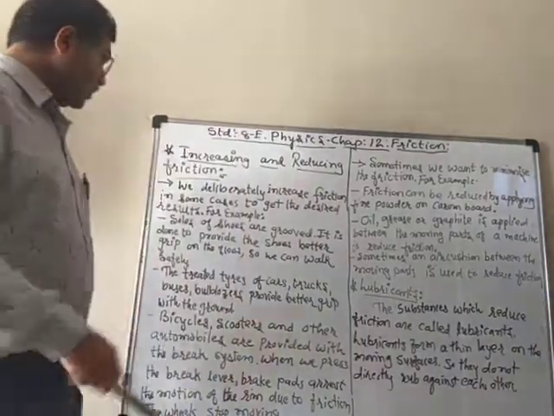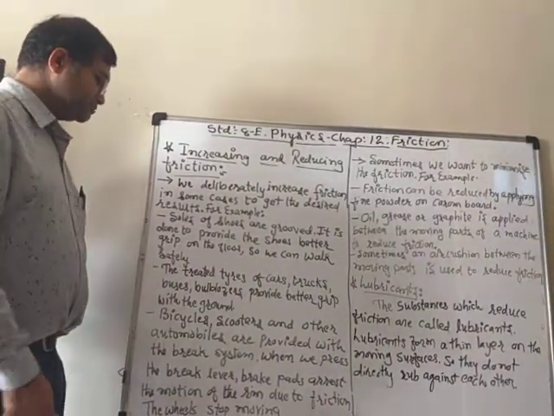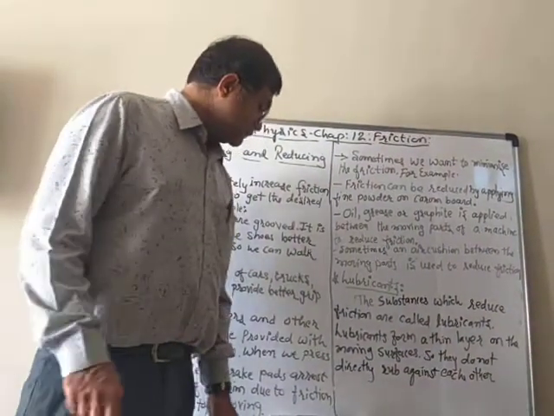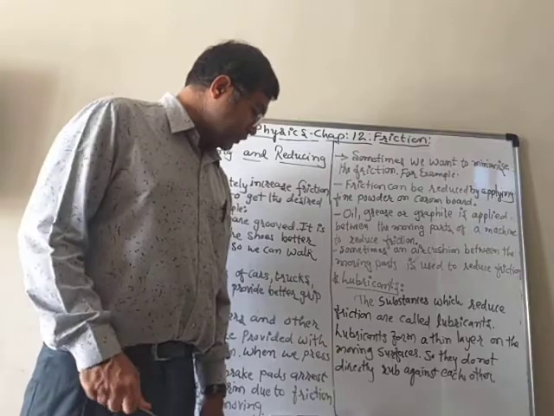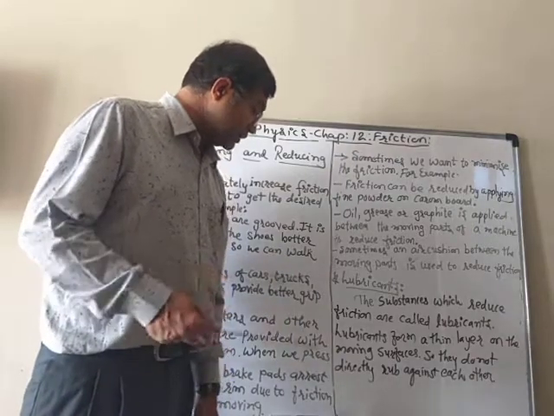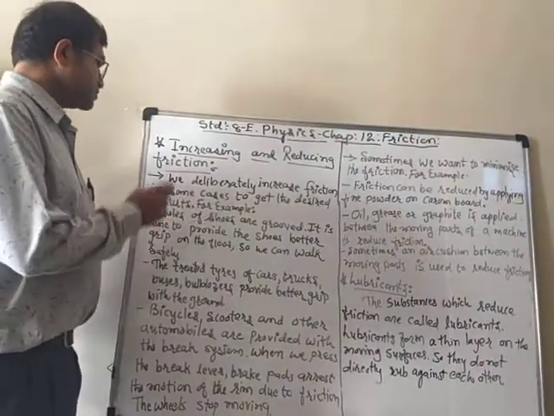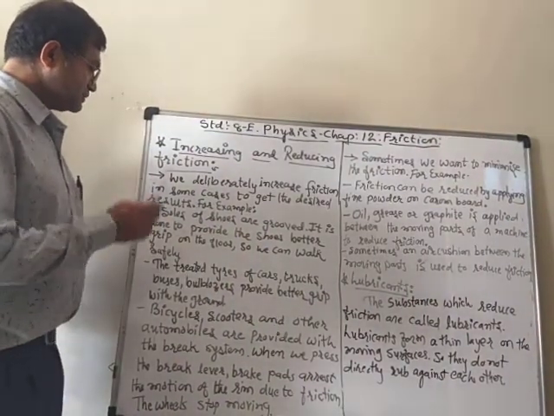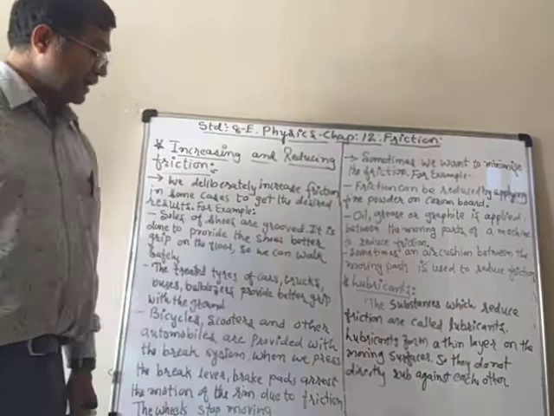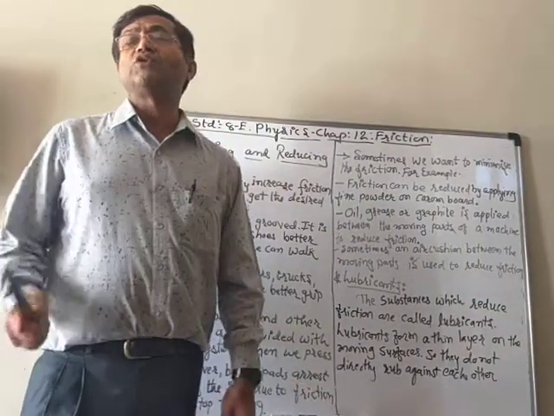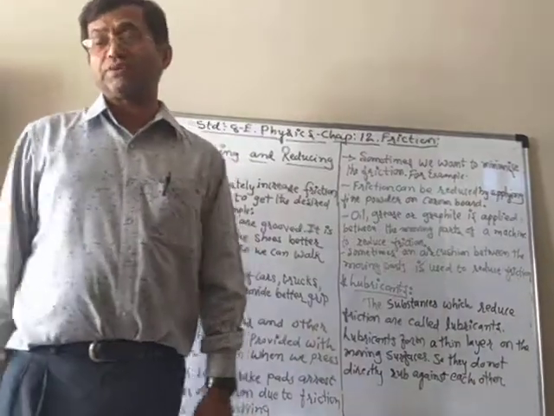So in all these situations, we are increasing the friction so that we can have our desired work properly. Here the soles of the shoes, tires, etc., are used to increase the friction.